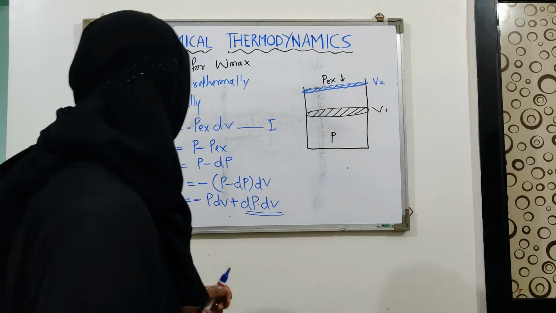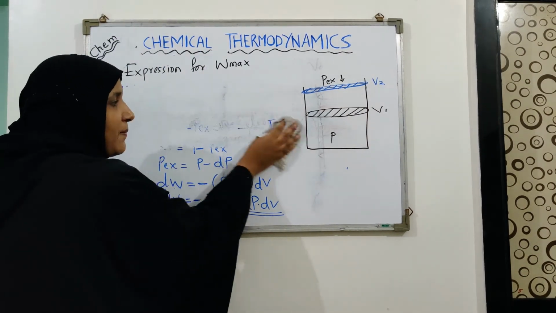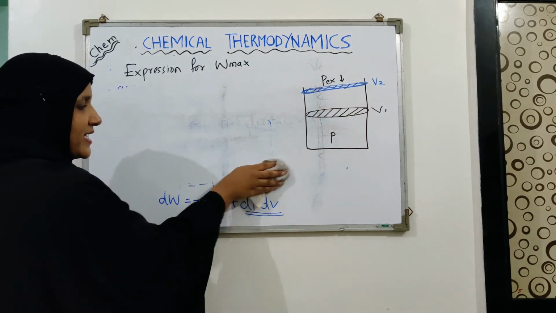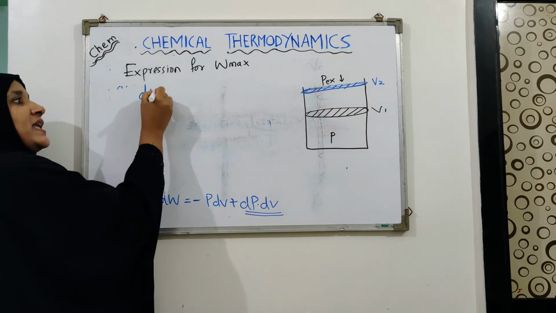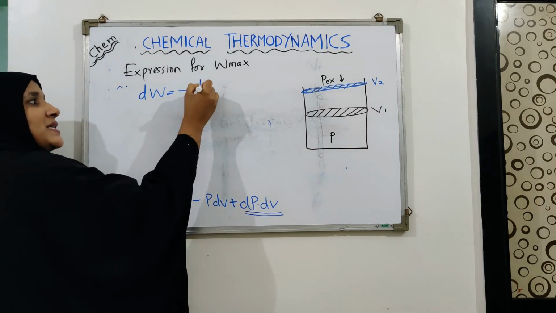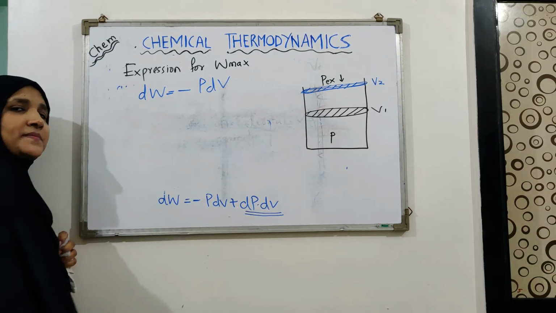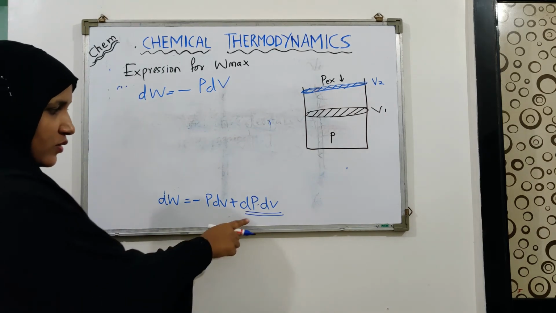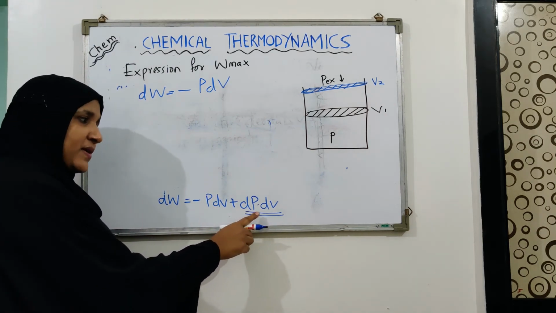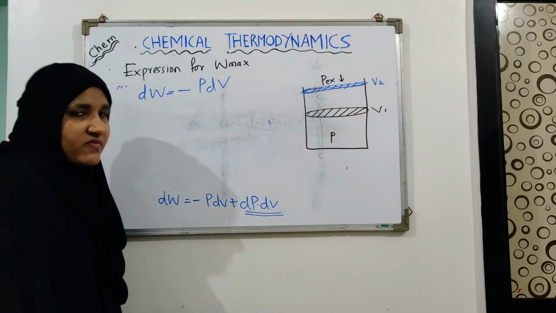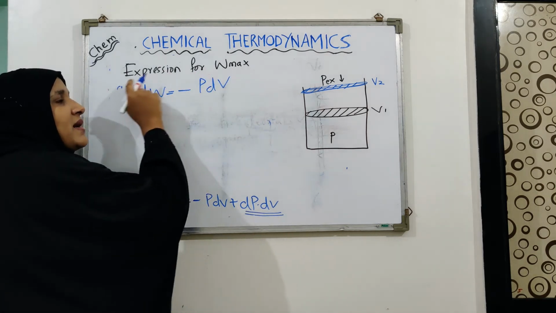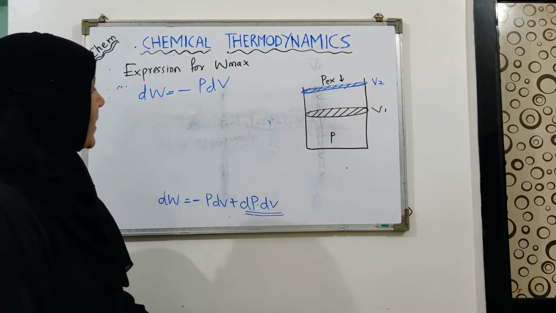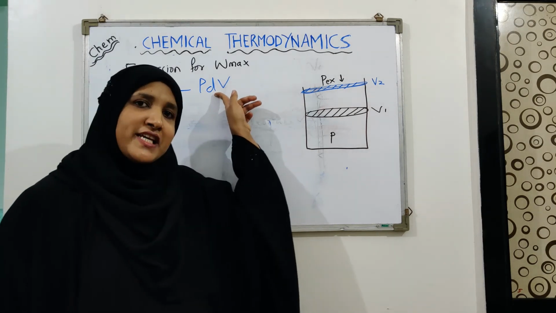Since dP and dV are very small, their product can be neglected, and you can say that dW equals minus PdV. Why have we neglected it? Because the product of dP and dV is very small. Now this is the amount of work done when a small change in volume takes place.